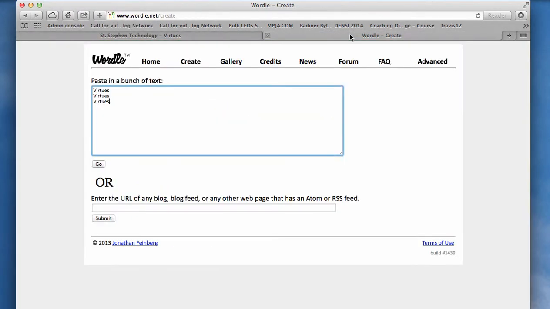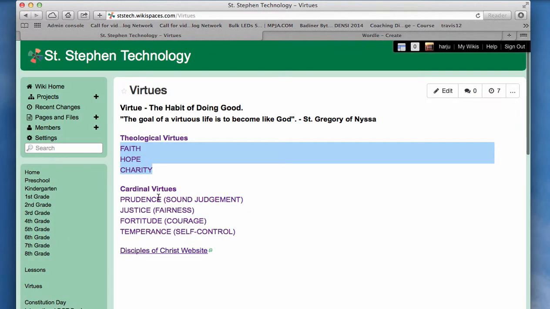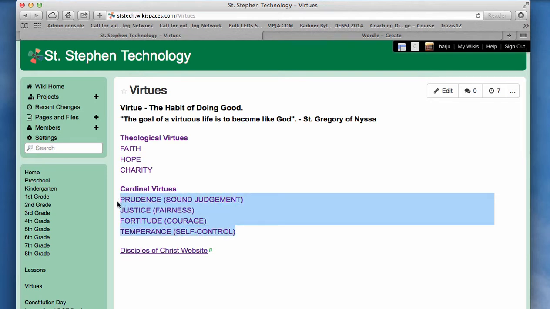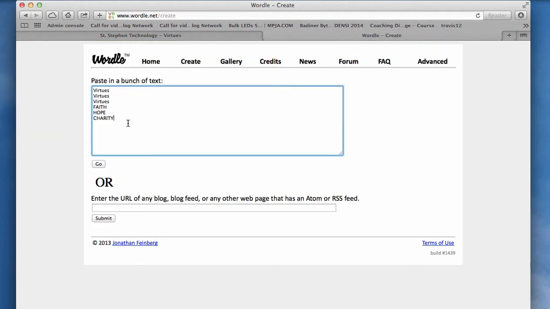I'm going to toggle back to the Wordle. I'm going to hit return and paste, and there we have faith, hope, and charity. Now I'm going to go down to the cardinal virtues, and I can choose whether or not I want to include the words in parentheses. I want to include them, but you do not have to. I copy them again and paste them.